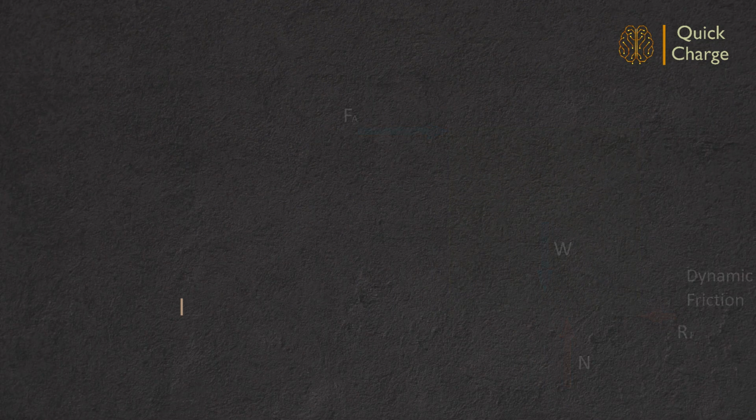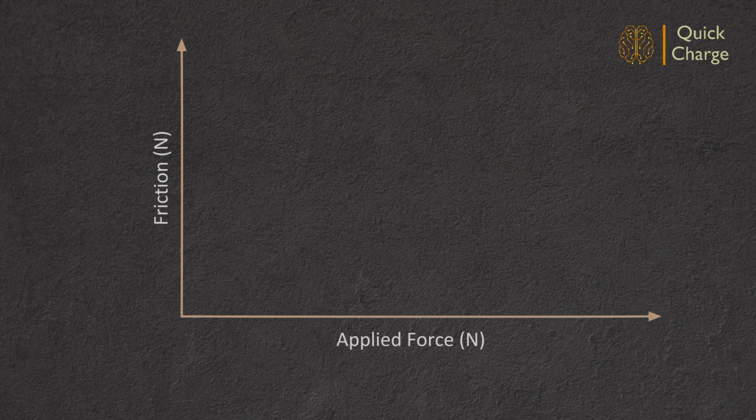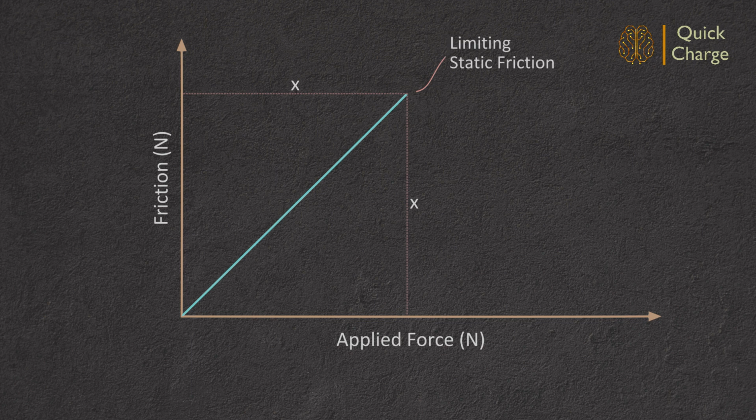Using this information, let us plot the variation of frictional reaction as per the applied loads. Frictional reaction will be same as the applied load until limiting static friction. Any further increase in the applied force initiate motion and a sudden drop in the frictional resistance is observed. This reduced frictional resistance is called dynamic friction and remains unchanged with further variations in the applied load.